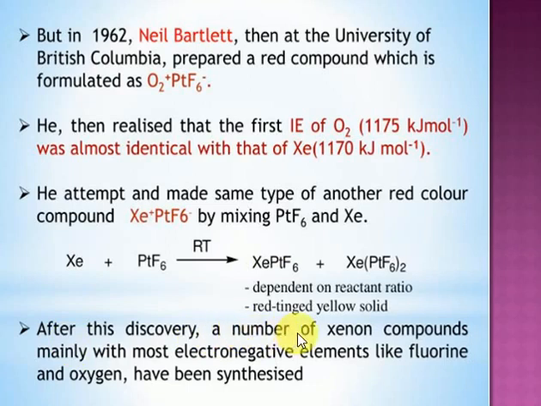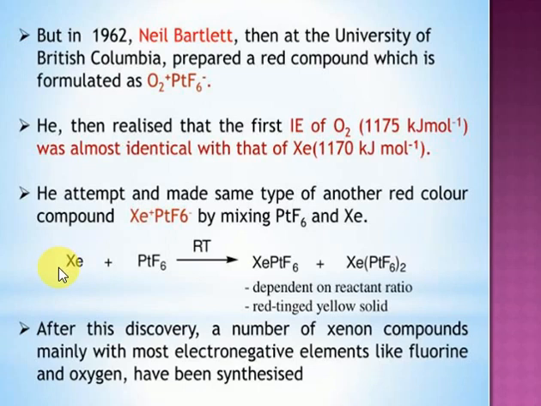After the discovery of a number of xenon compounds, mainly with the most electronegative elements like fluorine and oxygen, we got one very important point. Can you see helium reacting with hydrogen? It's not possible. Iodine, not possible. It is only possible with the strongest oxidizing agents, the highly electronegative elements in the periodic table: first fluorine, next oxygen.